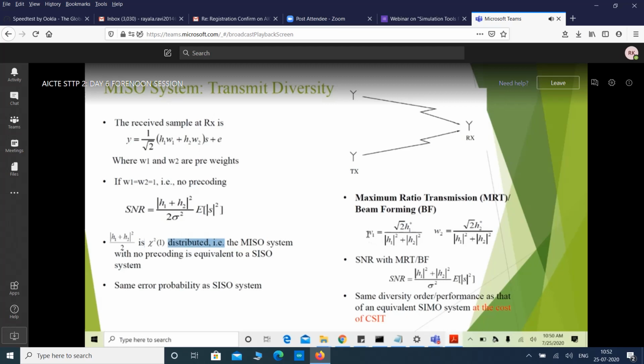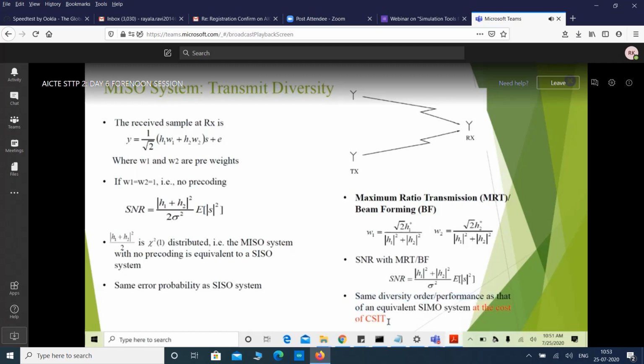Then the weights will be like this: W1 is root 2 times H1 conjugate over the norm, and W2 is root 2 times H2 conjugate over the norm. Then we get the SNR with MRT or beamforming as mod H1 squared plus mod H2 squared over sigma squared times the expected value of S squared, which is the same as the SIMO system, the same as the 1 cross 2 system. It has the same diversity order or performance as a SIMO system, at the cost of CSIT.